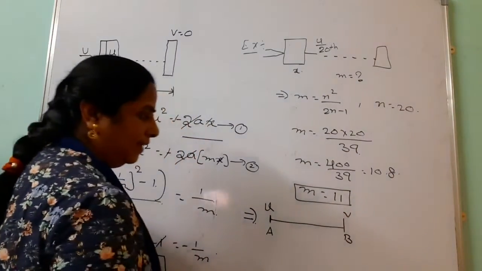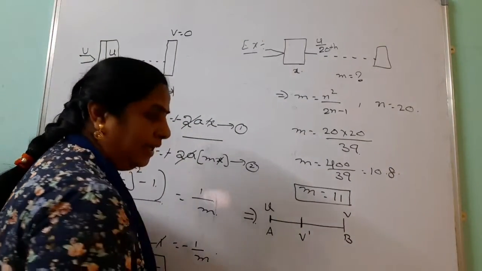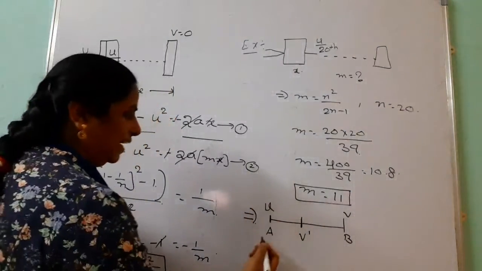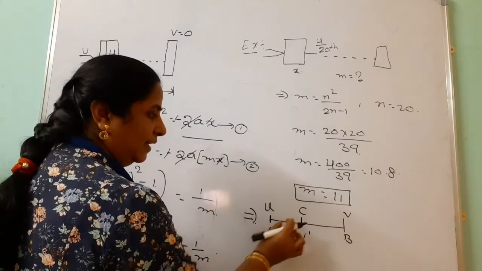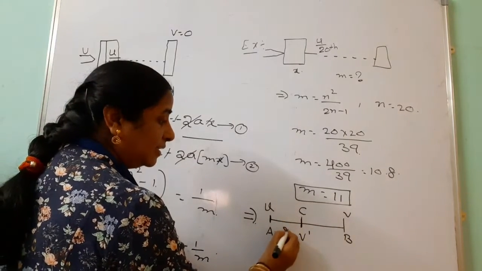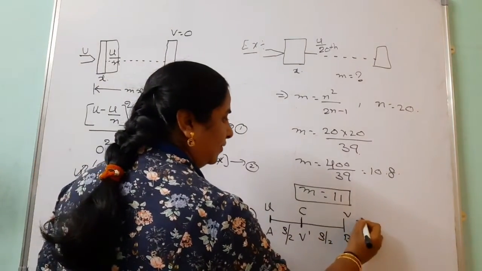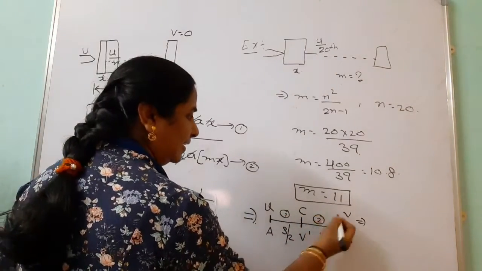Here velocity is v. In between, what is the velocity? All these problems belong to uniform acceleration. Look, how to find this one. You can consider one more point here. Half of the distance, we can take this as s by 2 and this as s by 2, and we can go for the first condition. This is the first condition and this is the second condition.